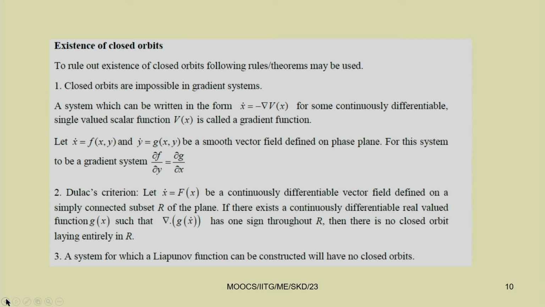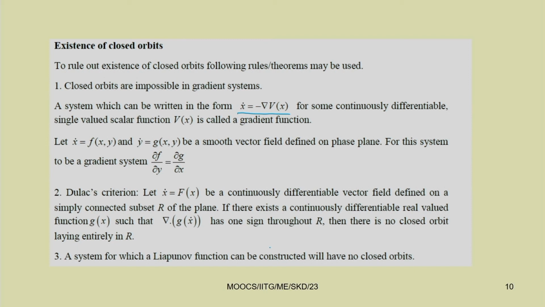Closed orbits are impossible in gradient systems. You should note that closed orbits are impossible in a gradient system, a system which can be written in the form x dot equal to minus del V(x) for some continuously differentiable, single-valued scalar function V(x). Let x dot equal to f(x, y) and y dot equal to g(x, y) be a smooth vector field defined in the phase plane.